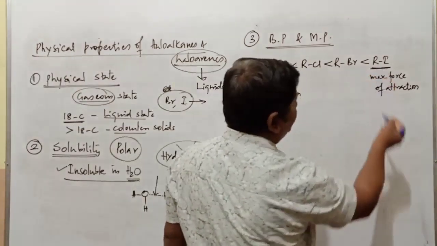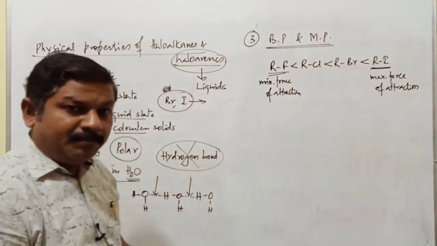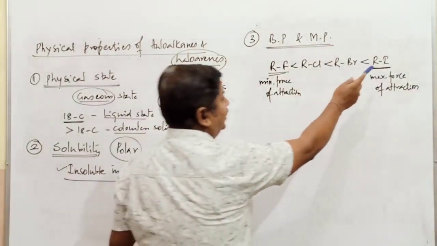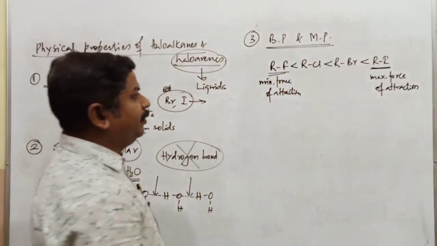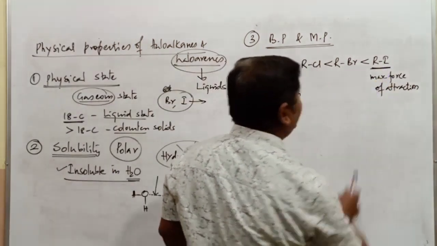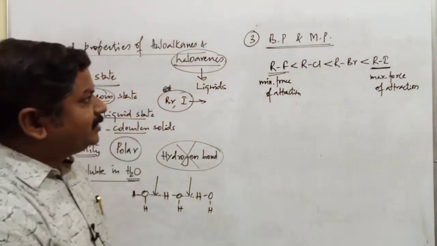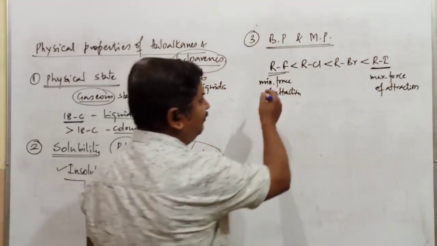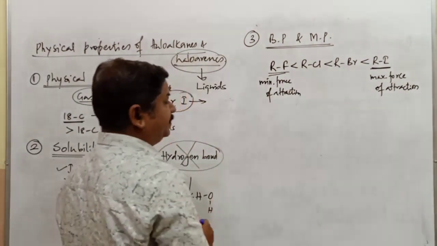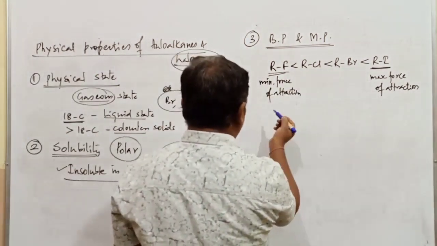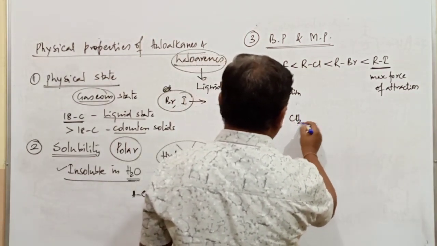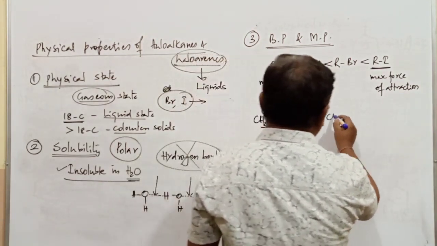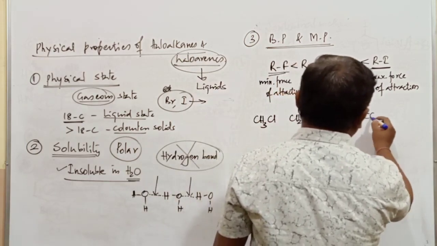Another reason is that it also depends upon the molecular mass of the compounds. Alkyl iodides have the highest molecular mass, and alkyl fluorides have the lowest. Because of that, alkyl iodides generally have the highest boiling point compared to other types of halogen derivatives. Now consider one particular set of compounds: CH3Cl, CH2Cl2, CHCl3, and CCl4.